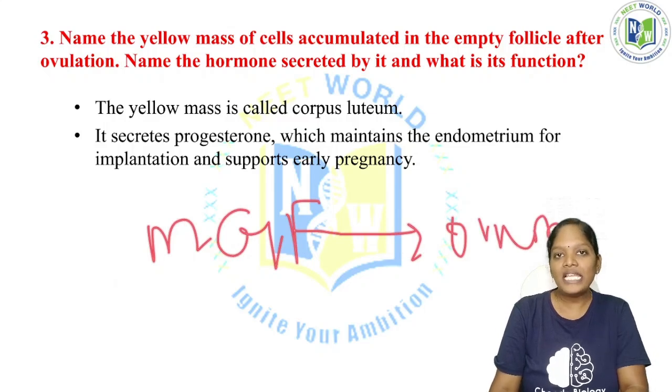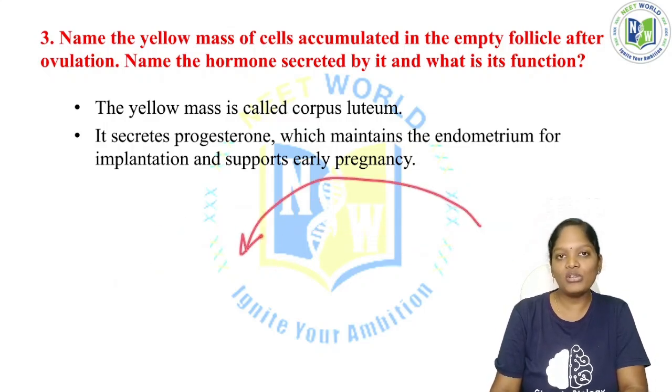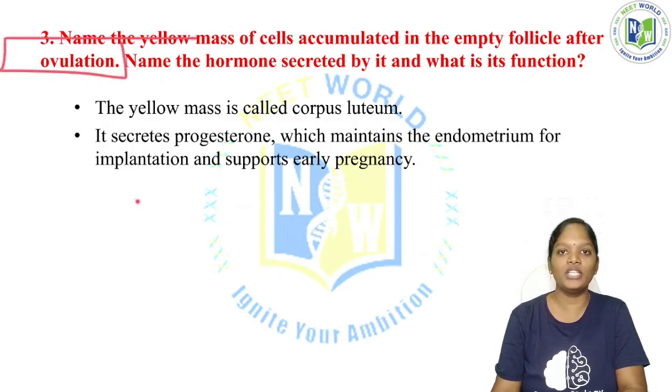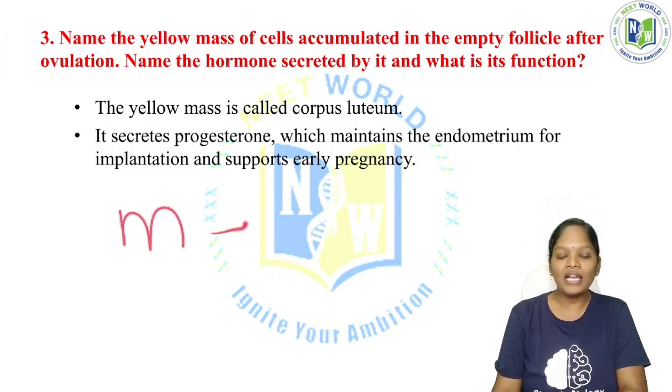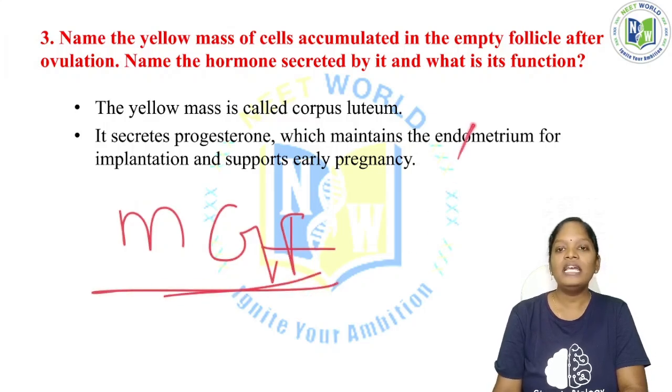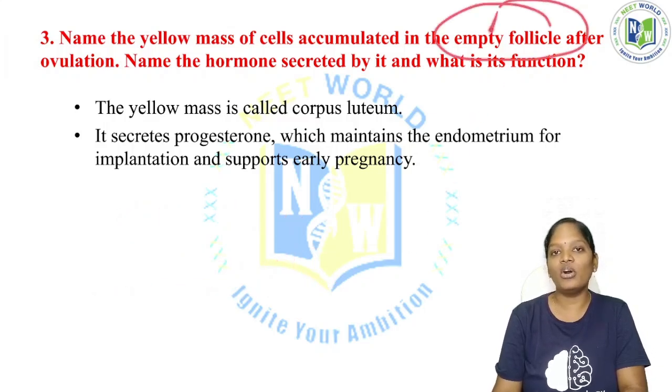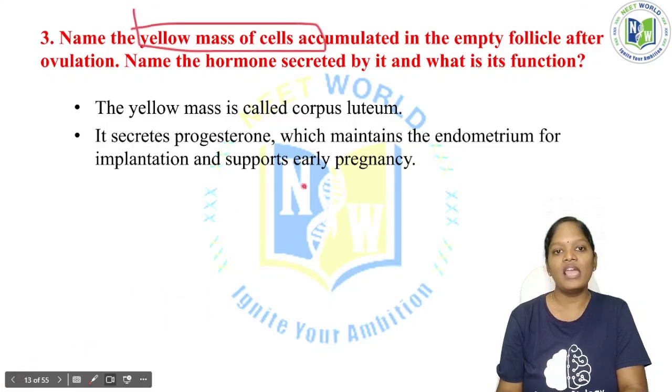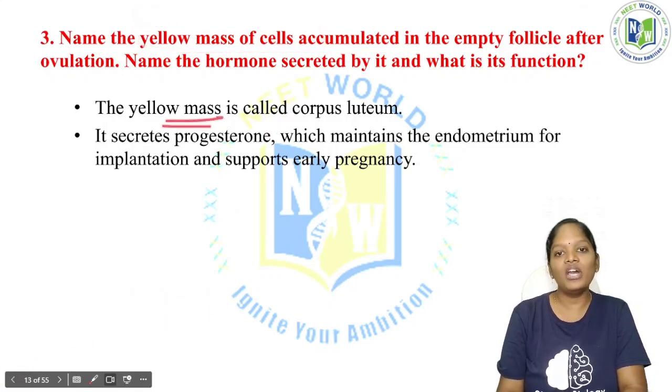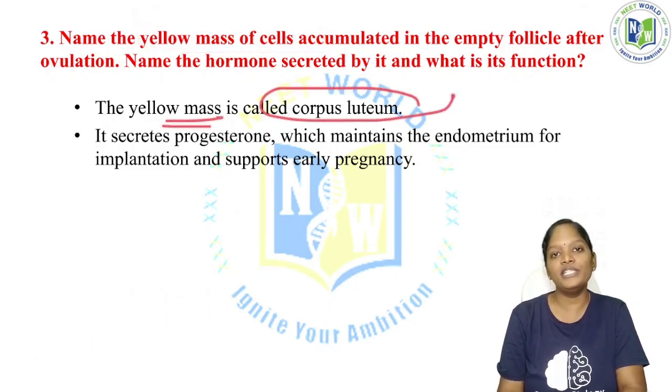The release of the ovum from the mature Graafian follicle is called ovulation. Immediately after the release of the ovum, this is called an empty follicle, and in this empty follicle there is an accumulation of the yellow mass of cells, and we call them the corpus luteum.